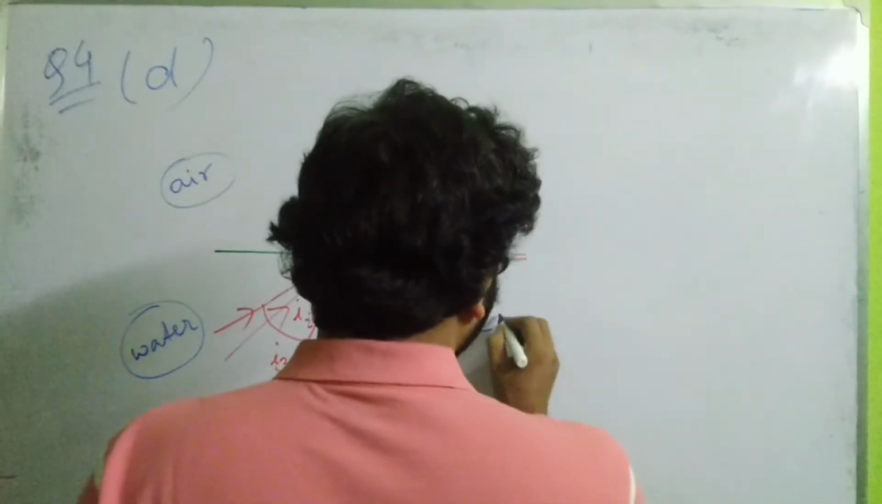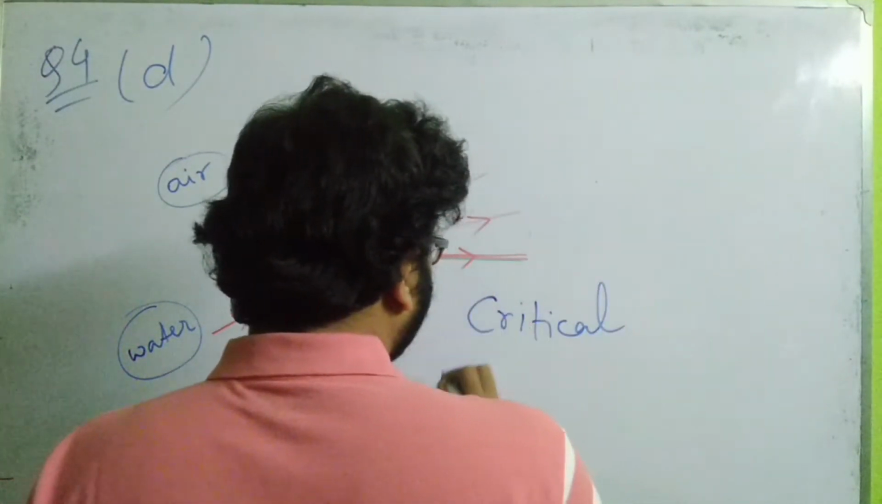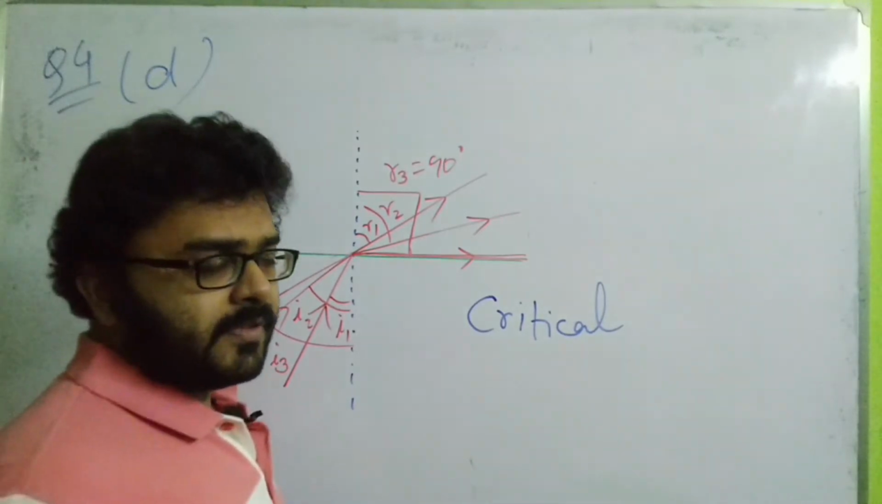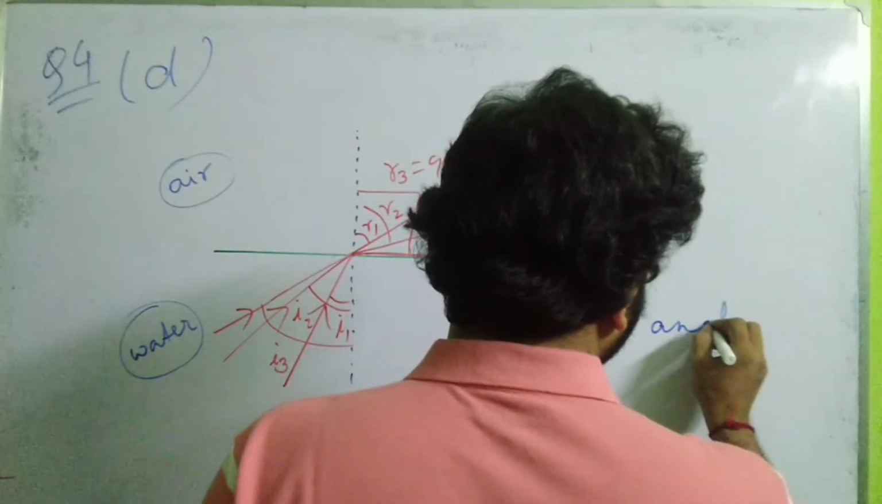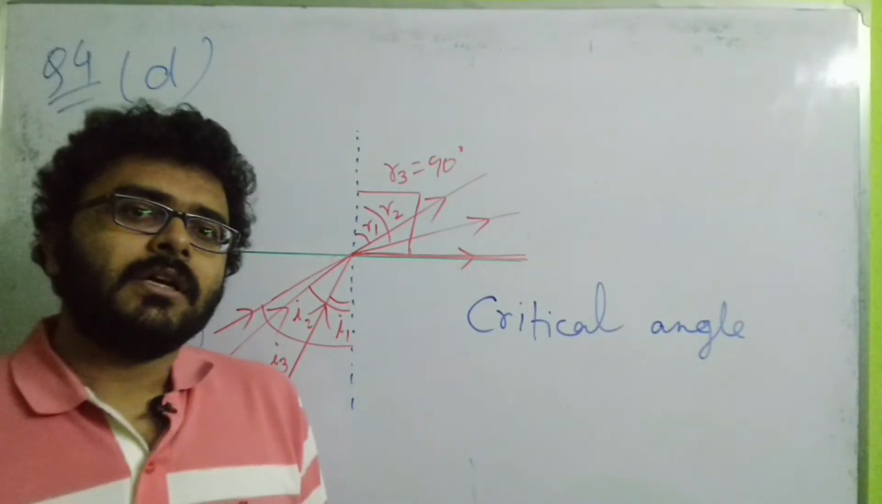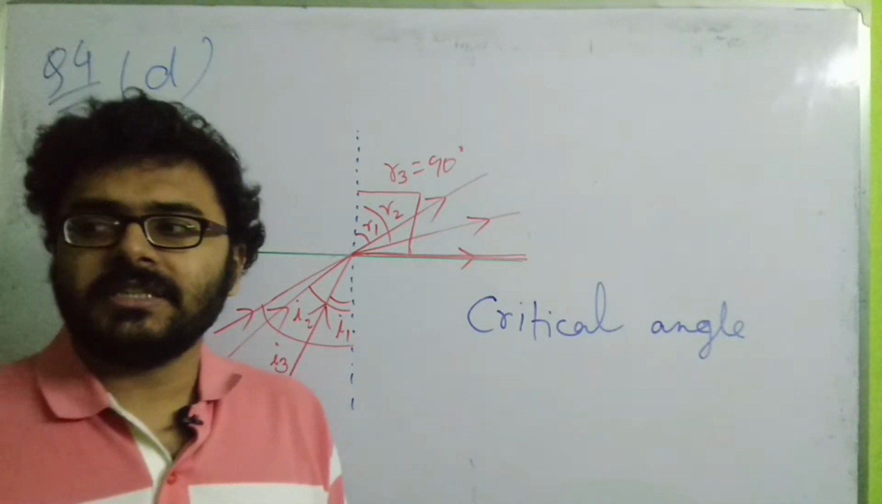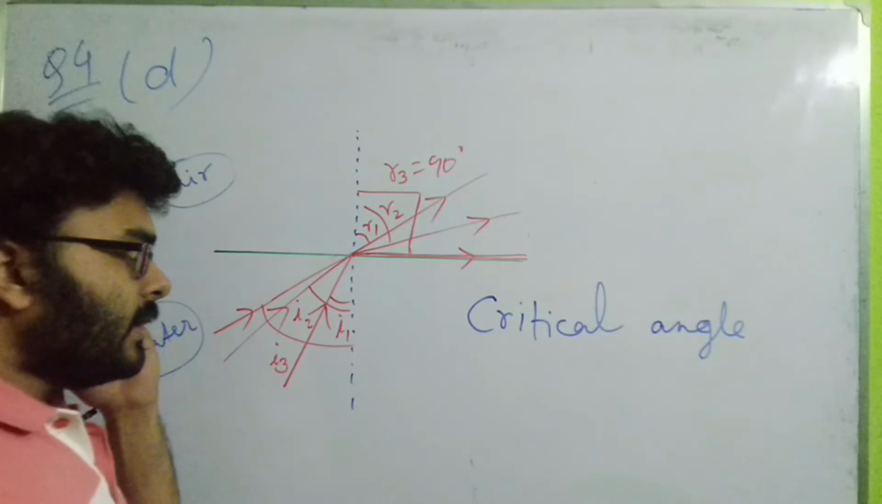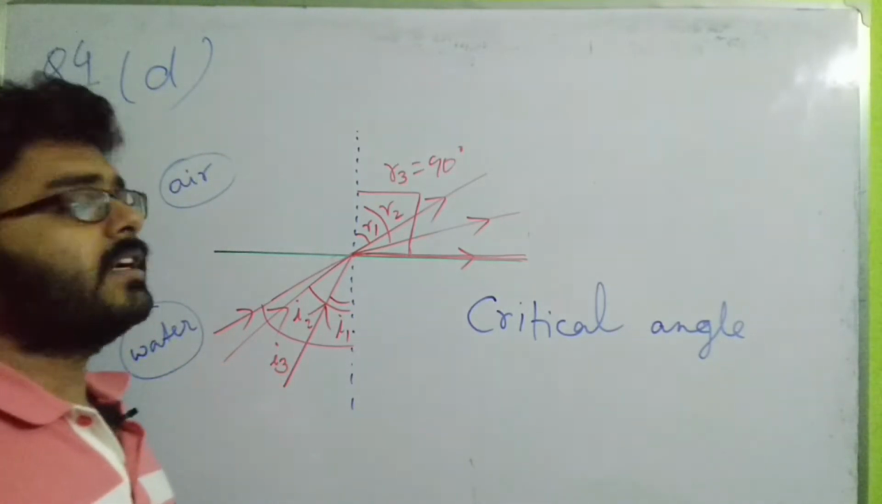How can I define the critical angle? If you are just recapitulating the previous concepts, you can write it down, as it will be easier to remember: when light travels from a denser to a rarer medium, the particular angle of incidence in the denser medium for which the angle of refraction in the rarer medium is 90 degrees is regarded as the critical angle, isn't it?